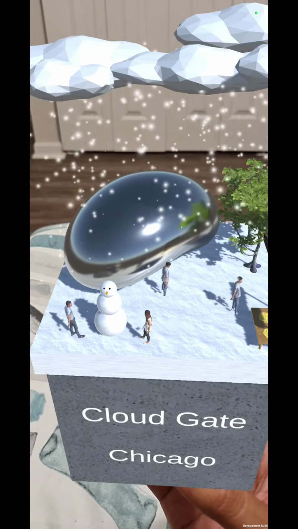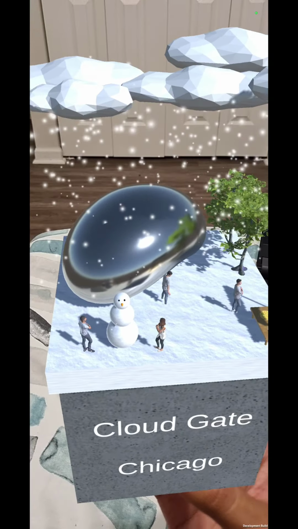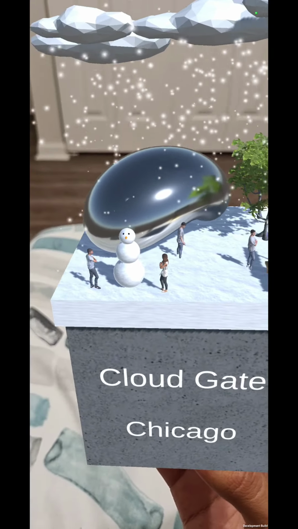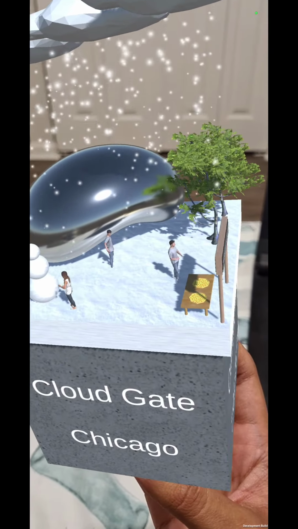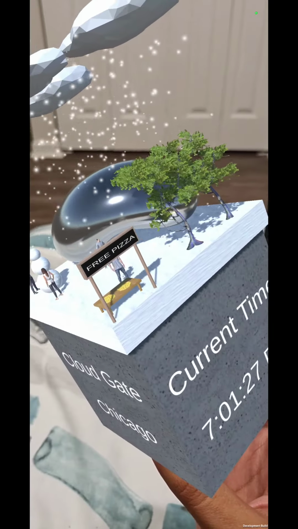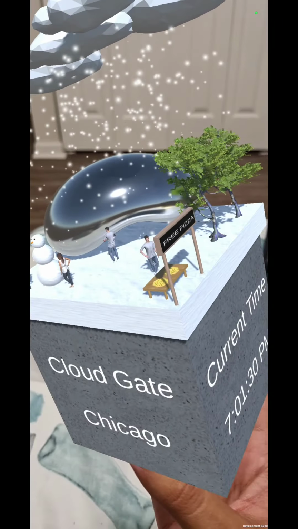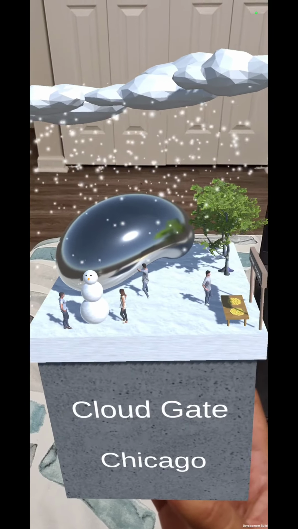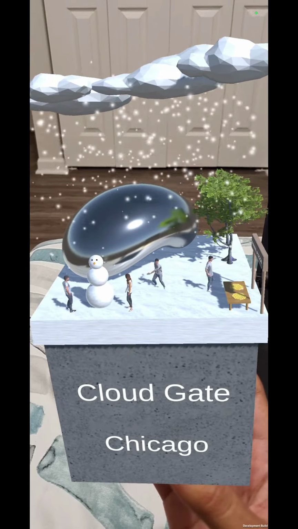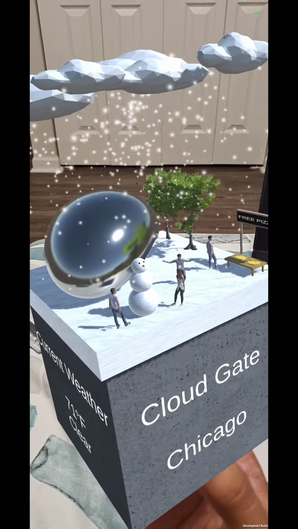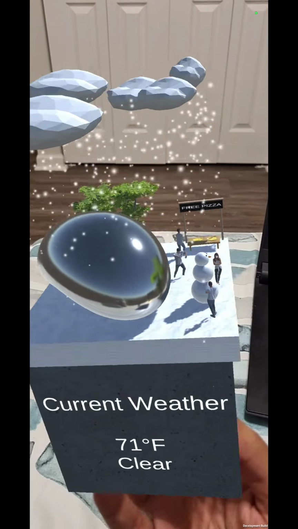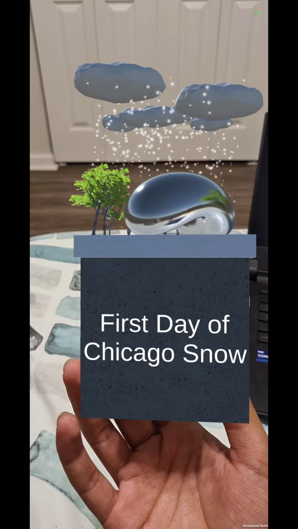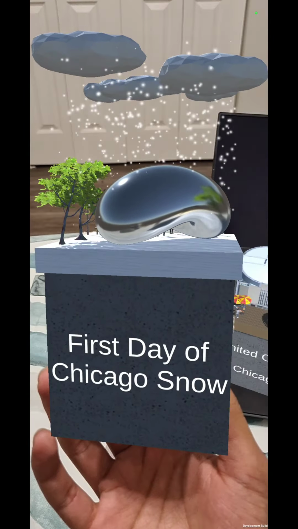As for the model itself, the Bean, the clouds, and the people and the trees were taken off the internet, whereas the snowman, the table, the pizzas on it, and the signboard that says free pizza were all designed by me. There is an ambient sound of a general public crowd that is playing that is again only audible when the cube is on screen. At the back of the knickknack, it indicates that it is the first day of Chicago snow, which was again inputted by me.